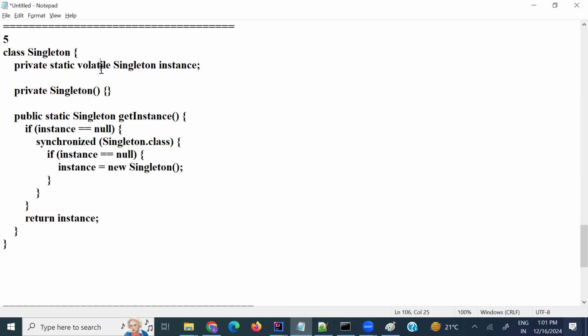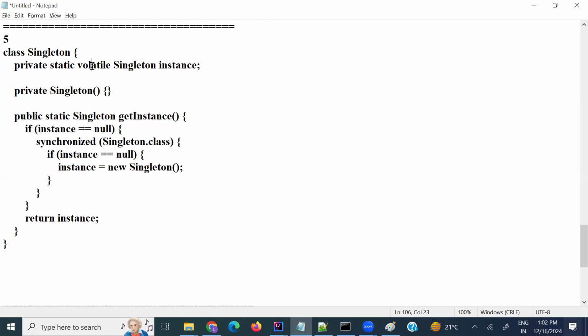Here, whenever a change has occurred in the threads, volatile will automatically update the thread values. It will always read from the main memory only, not the local cache.